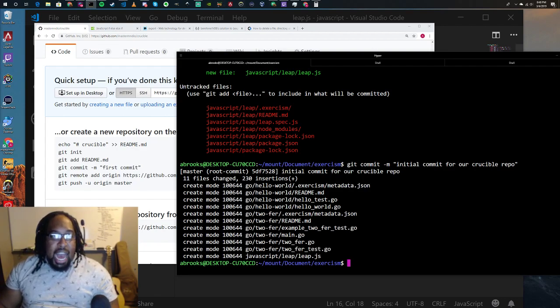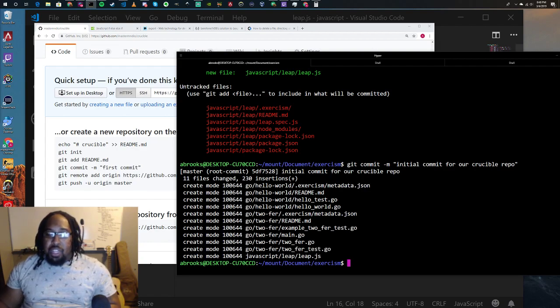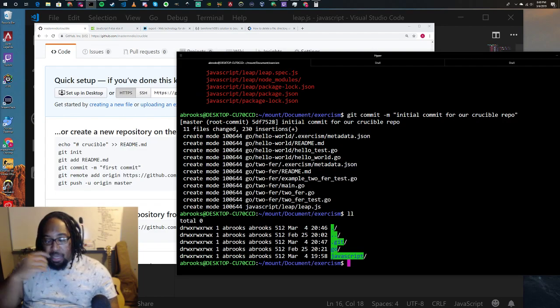Yep. Yeah, I will disable this bell eventually, once I get around to fixing all the little things on my computer. I actually need to set up Windows Subsystem for Linux a little better, so I don't have to do this weird Windows Linux thing that I'm doing now, but no biggie.